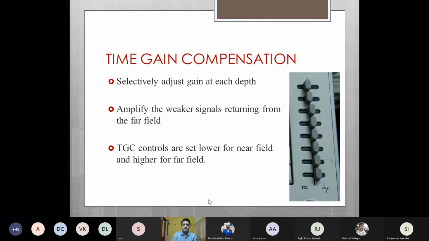There are two other types of gain settings. One is time gain compensation, which helps us to selectively adjust the gain setting at every depth of the sector. It helps us to amplify weaker signals returning from the far field. Hence, these controls are set at a lower degree for a near field, and they are set at a higher degree for a far field.